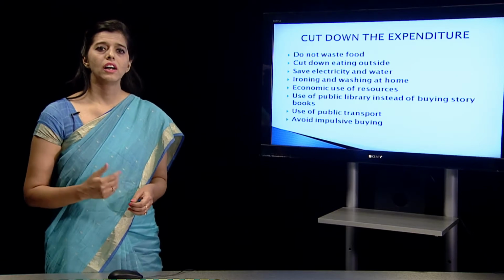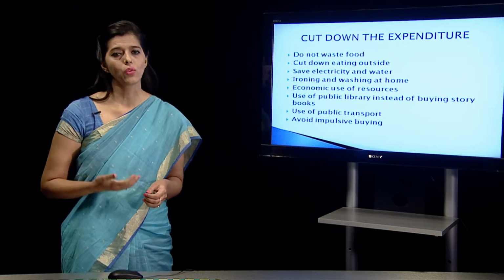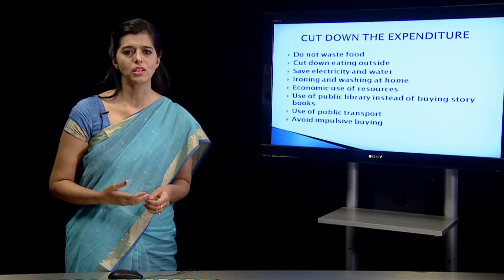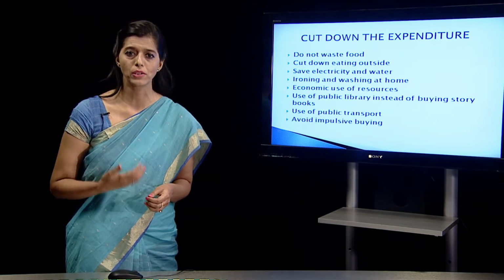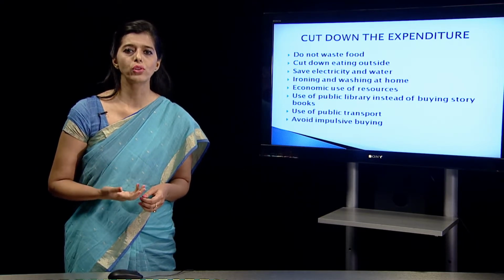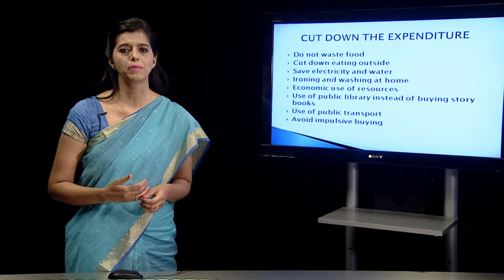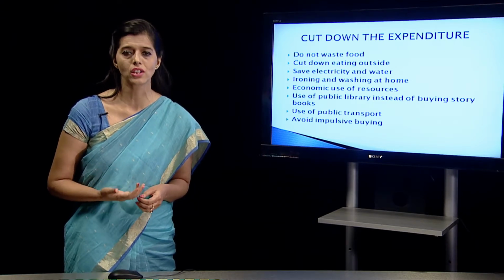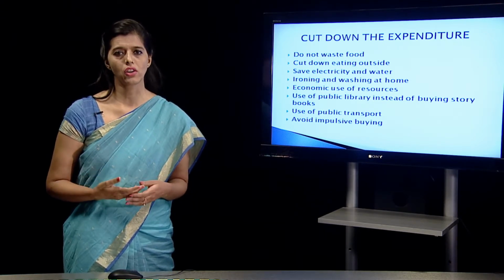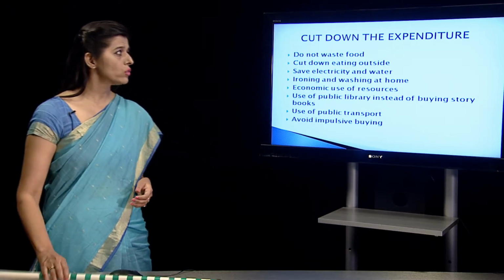Another way, other than earning more, there is another way. Suppose one is not in a capacity to earn more, one person doesn't have that much time. So what do we have to do in a family? We have to cut down on expenditures, because when we don't have an extra source of income, we have to cut down on expenditures. Now, what are the ways?